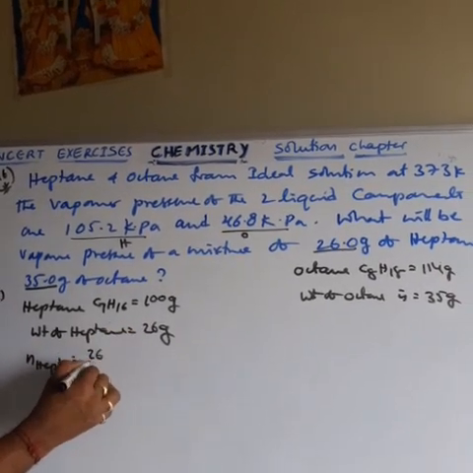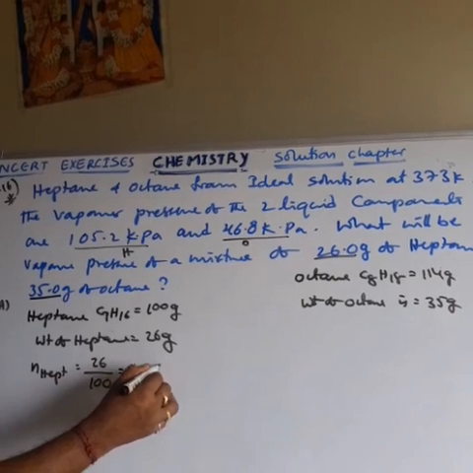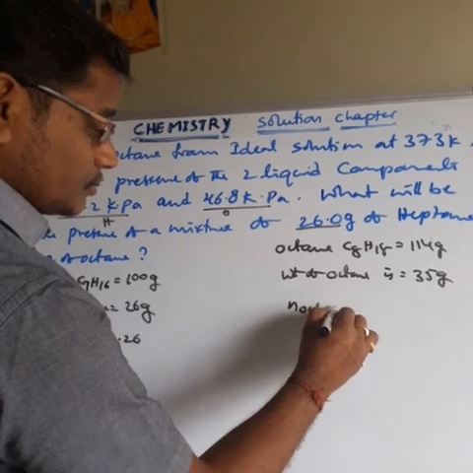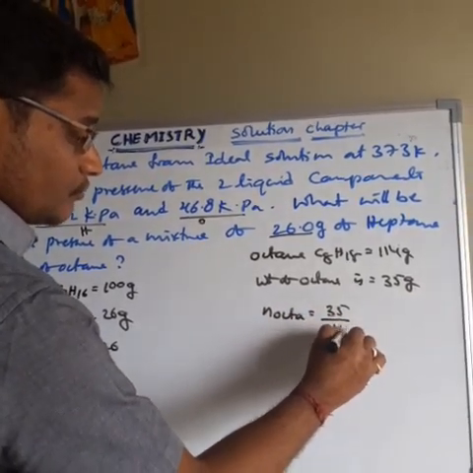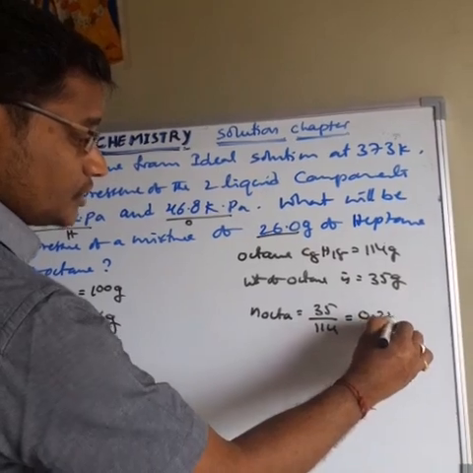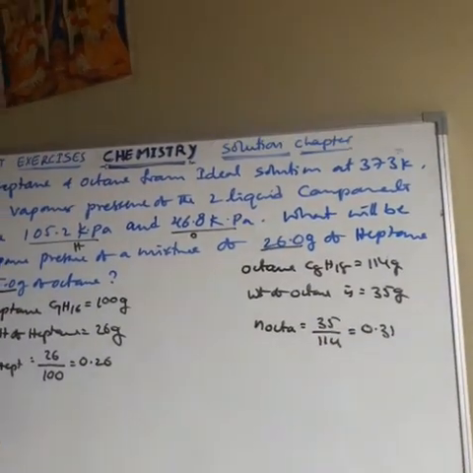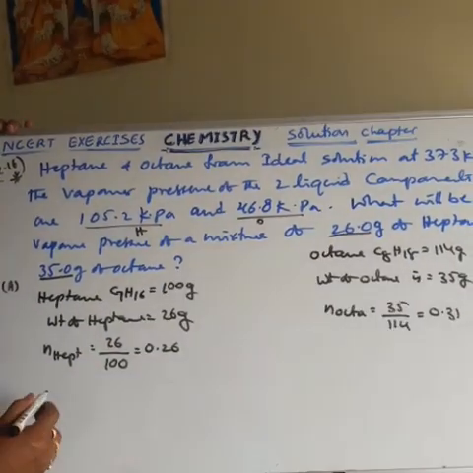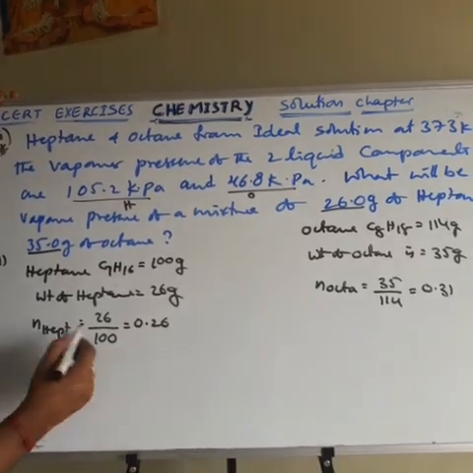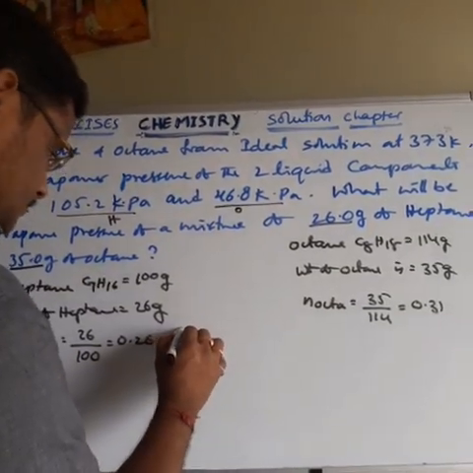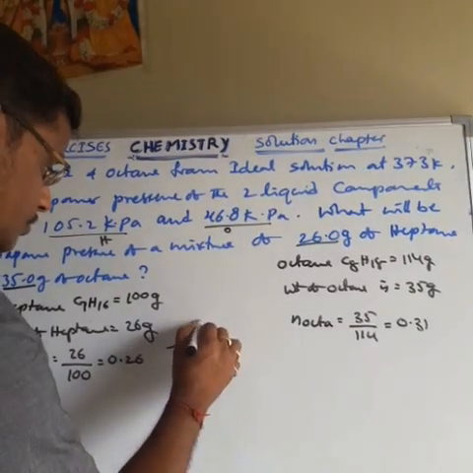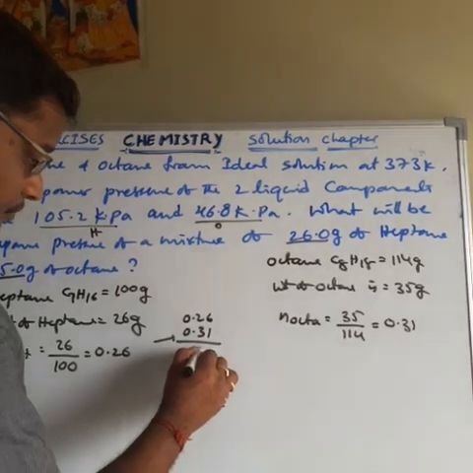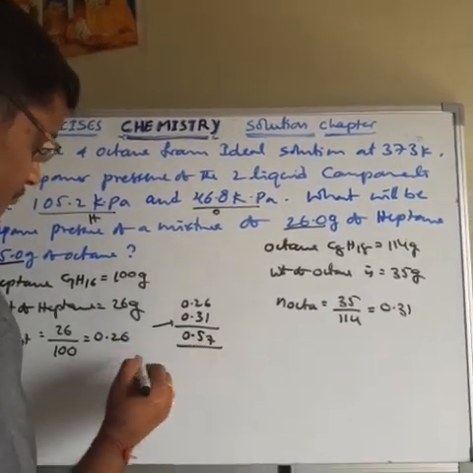Therefore, the number of moles of heptane is weight by gram molecular weight, 26 divided by 100, which is 0.26 moles. The number of moles of octane is 35 divided by 114 grams, its value is 0.31 moles. So that is the number of moles of heptane and octane. The next one is the total number of moles: 0.26 plus 0.31 is 0.57. So this is the total number of moles.